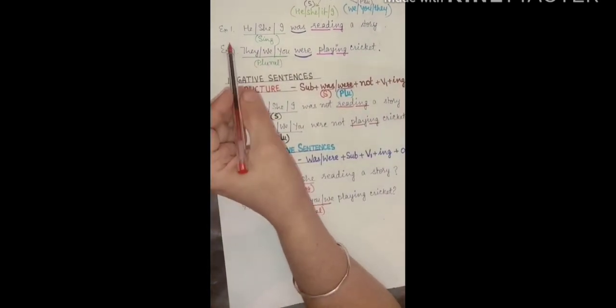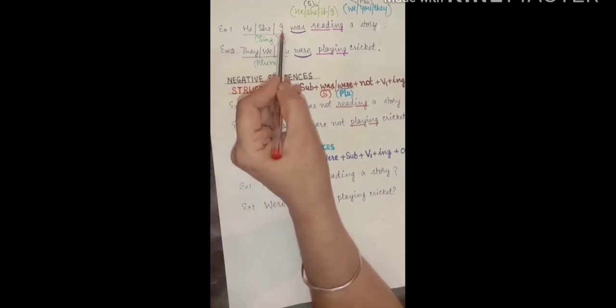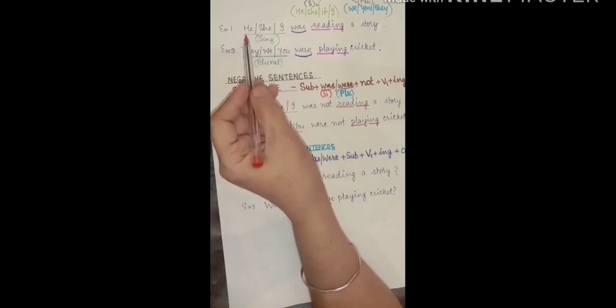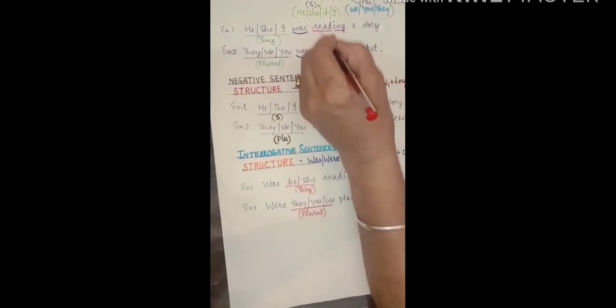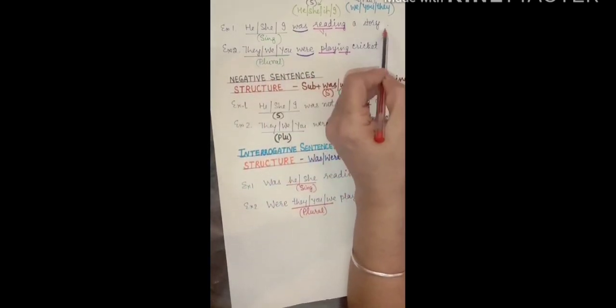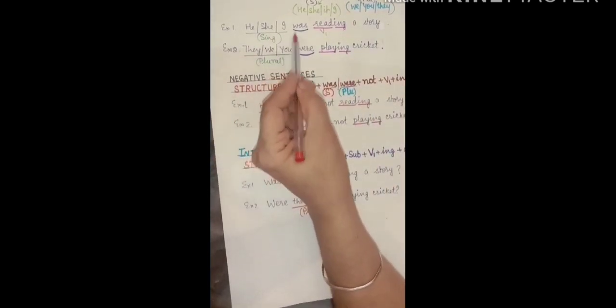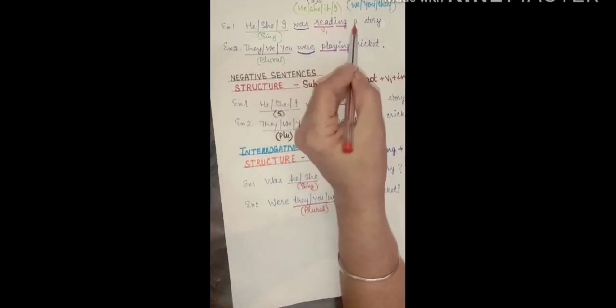First example, he, she, I. They all will be going with was. He was reading, first form of verb and ing. He was reading a story. She was reading a story. I was reading a story.